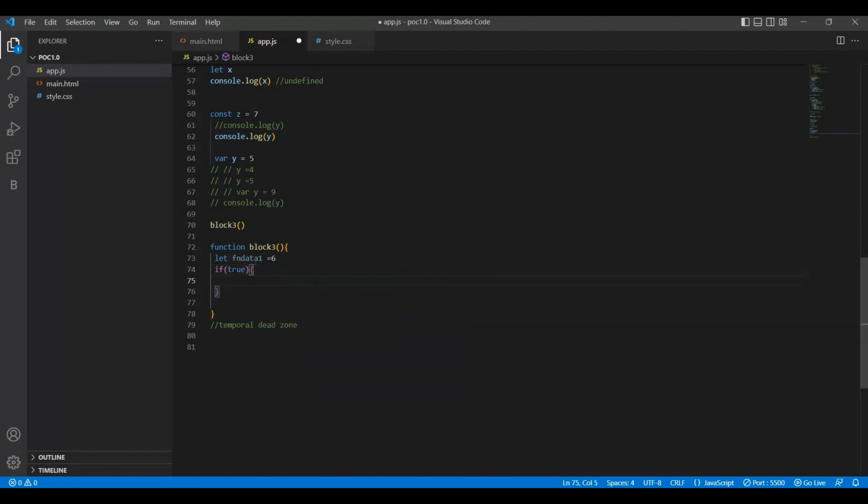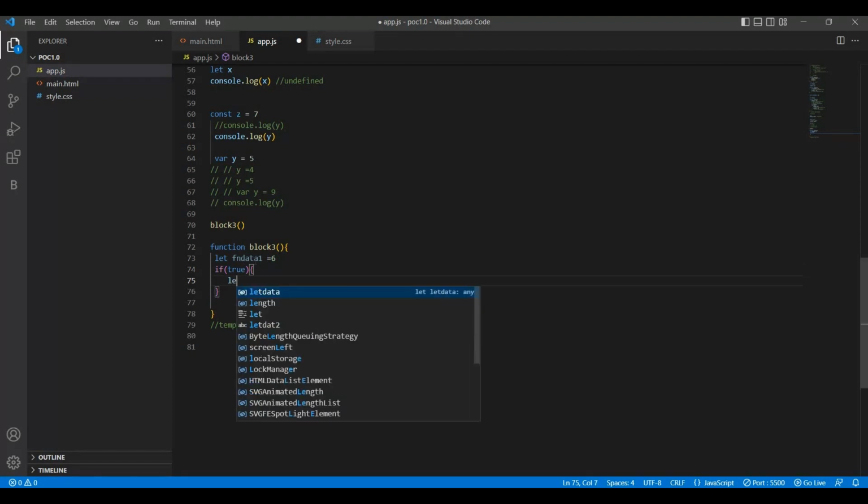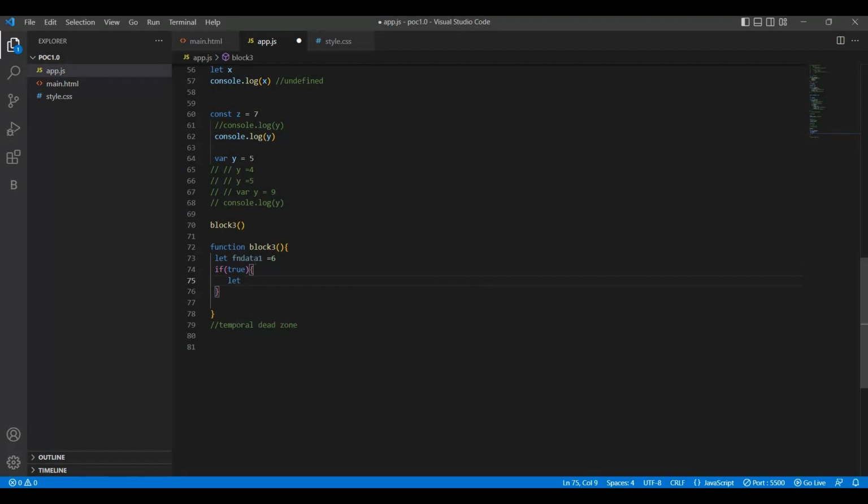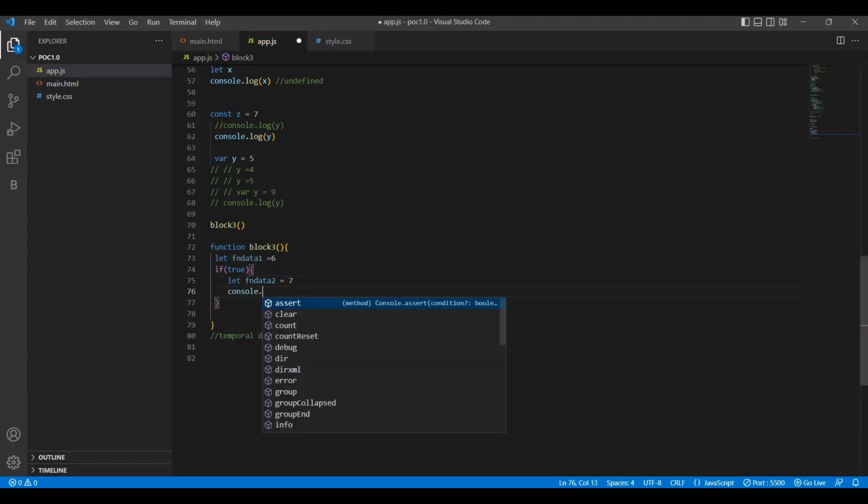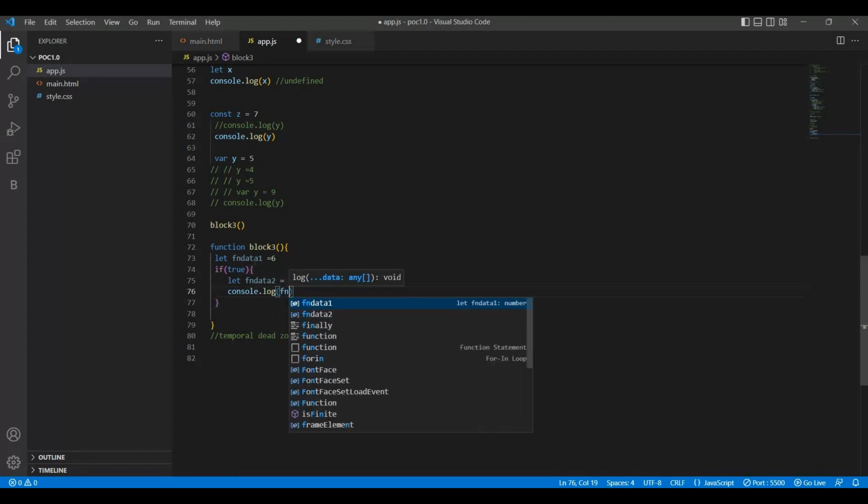It is actually a block, the if block. In this, I will create one more let variable, function data 2, assign data to it, and print function data 2.